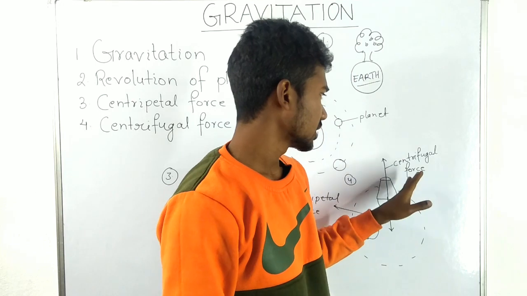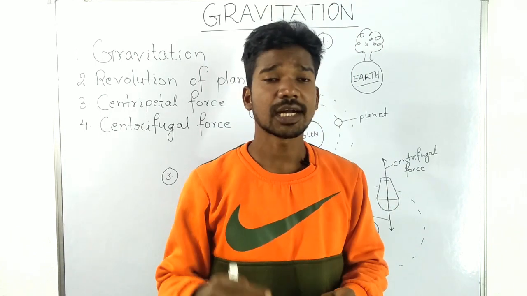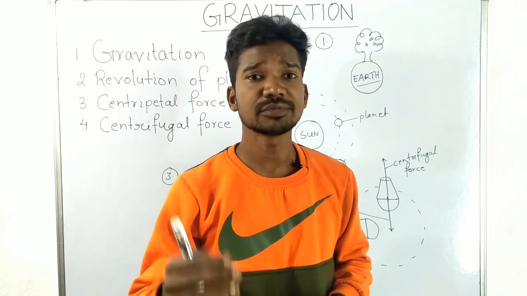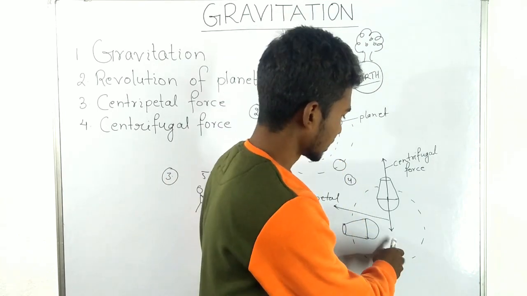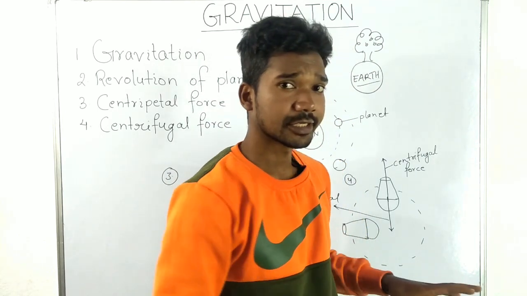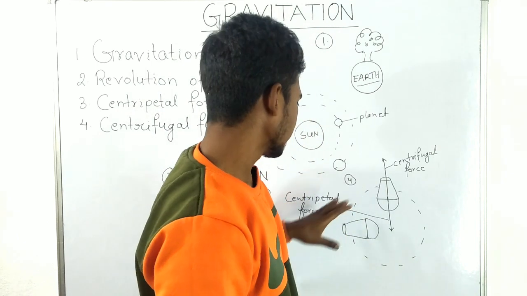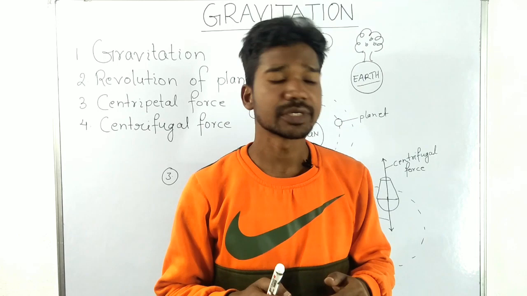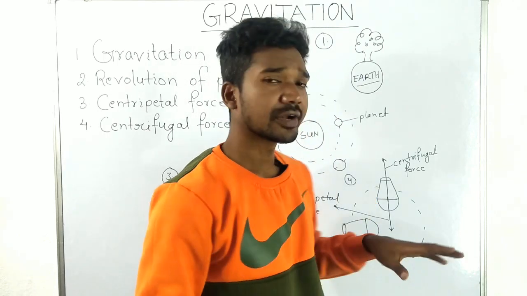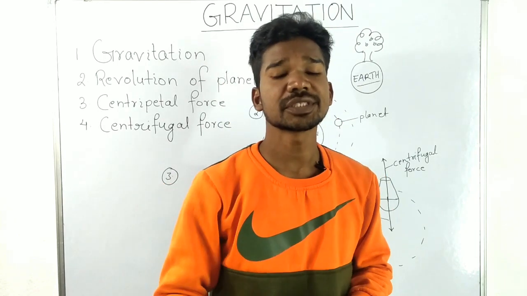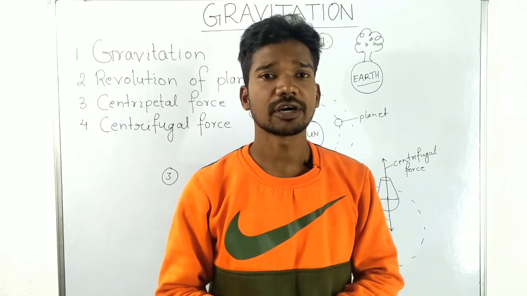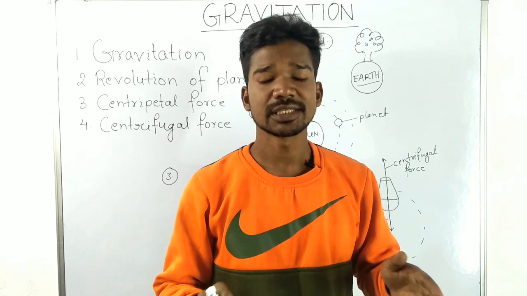Centrifugal force is a kind of force which acts on an object to move the object away from the center. So if the centrifugal force and centripetal force are of the same magnitude, the bucket of water or any object will be continuously revolving around its fixed orbit,